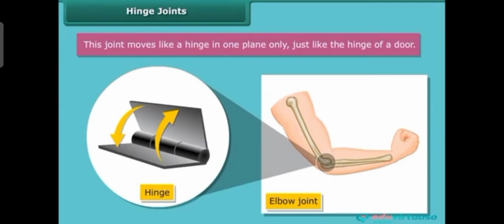You can see the elbow joint at the hand. That is like a hinge. You can move upward and downward, isn't it? So there is a movement from upward position to downward position, that is like a hinge. Hinge is the connection between the door and the wall. You can see that.